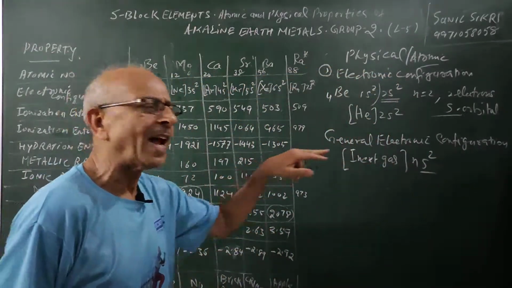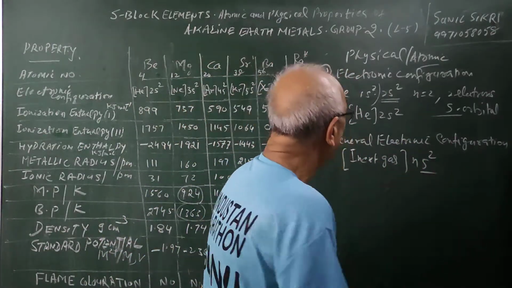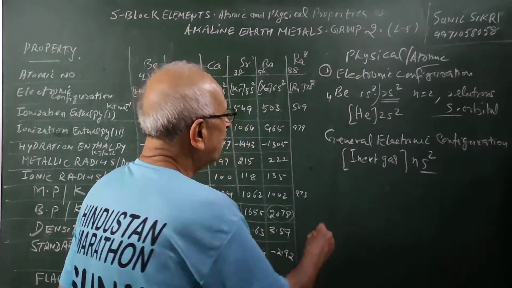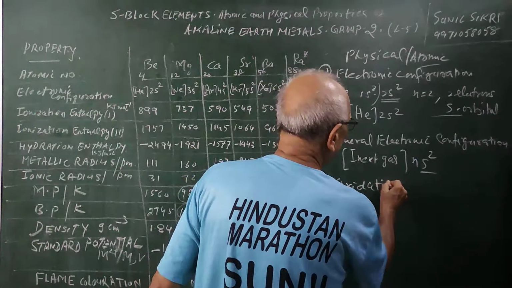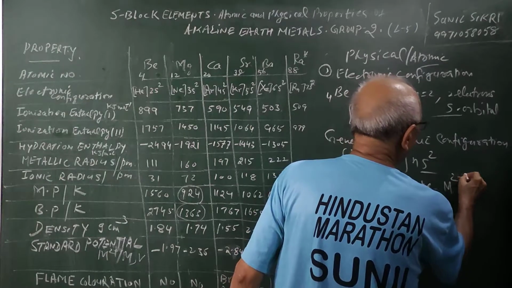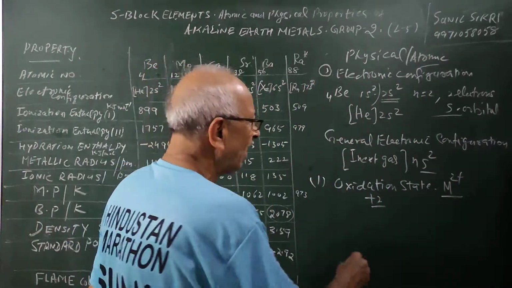Because the electrons are entering the outermost s subshell, they are s block elements. So in the general electronic configuration there are 2 electrons. Therefore, their oxidation state is +2; they all exhibit the +2 oxidation state. +1 is not stable.